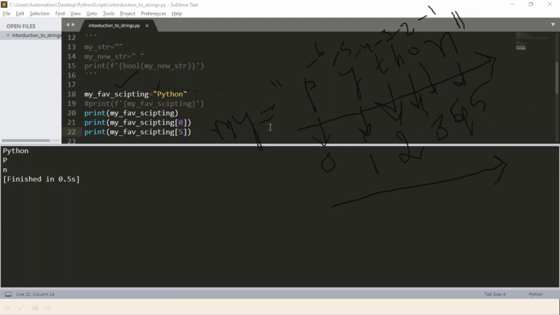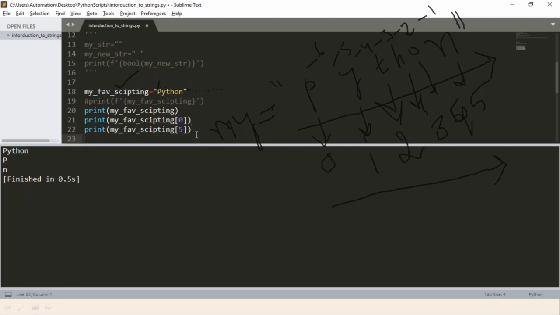Let's say I want to print the starting character from your given string. Then for your starting character, the index is always 0. The same way, for the ending character, if you go with positive, you need to count it, but if you go with negative, it is always -1. This is very important while working with your real-time scripts.